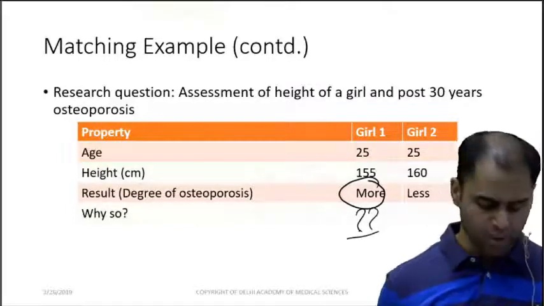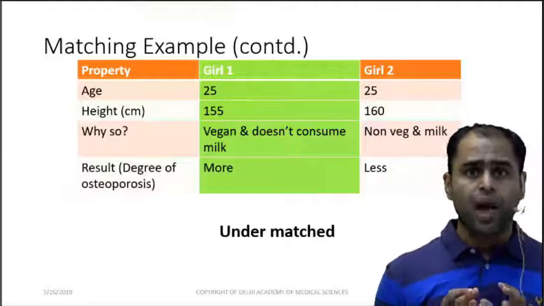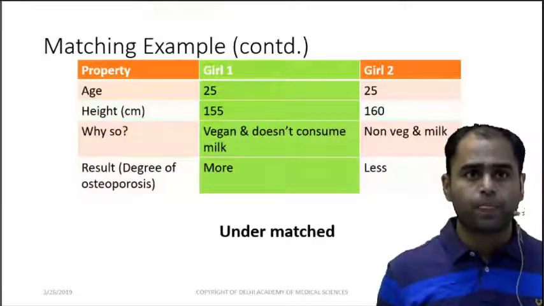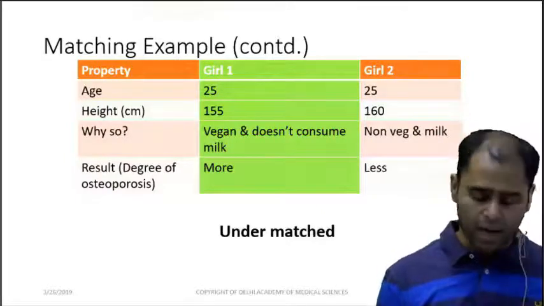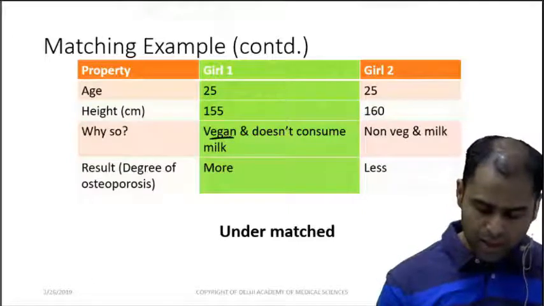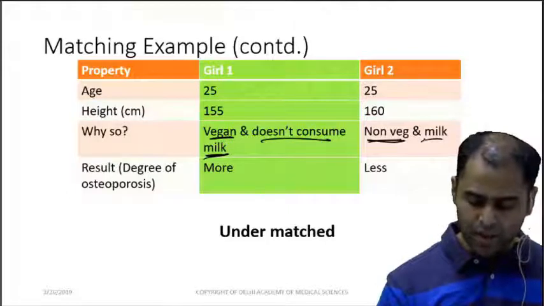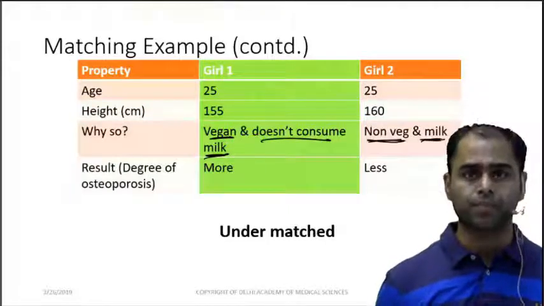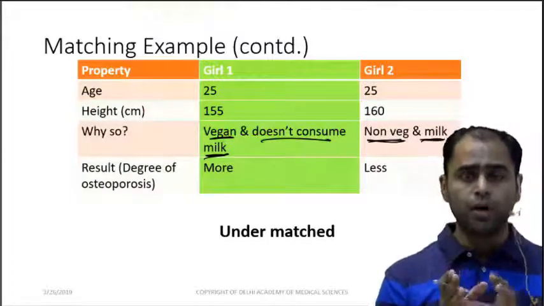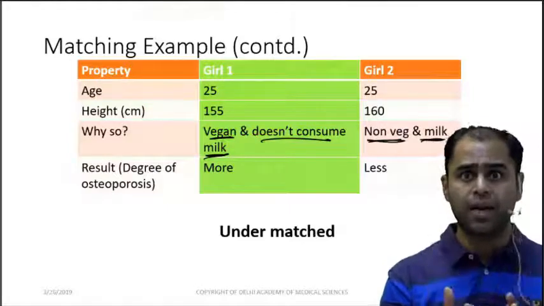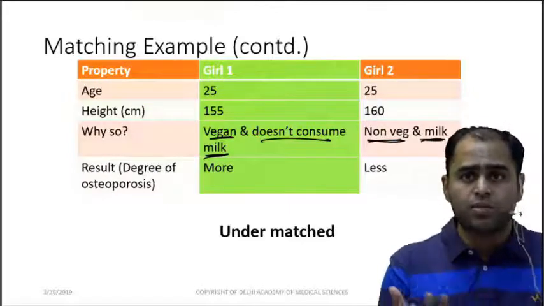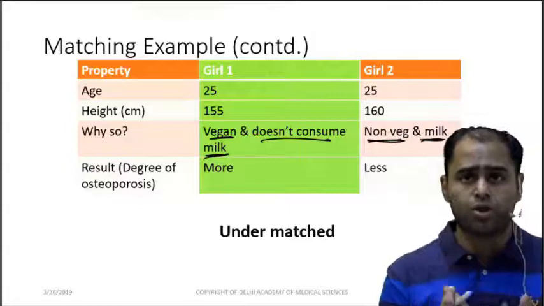So we took the history again. Now when I took the history, I found that girl 1 is a vegan and does not consume milk at all, whereas girl 2 is a non-vegetarian and also consumes milk. Now this means girl 1 does not have calcium in her diet. And calcium, you know, is a basic etiology for osteoporosis.